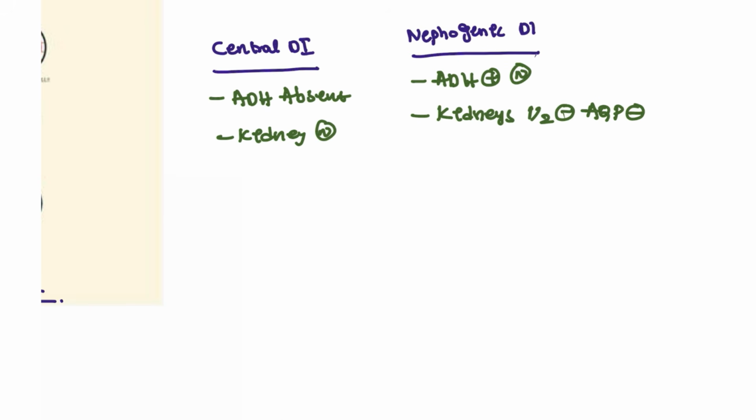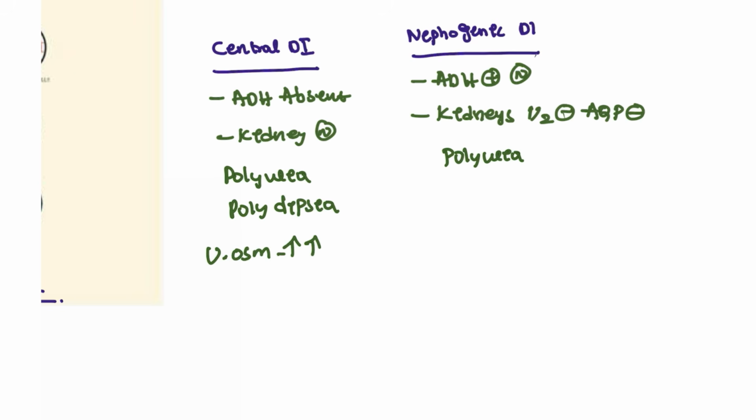What happens here? The patient will have polyuria and polydipsia. More and more fluid is lost from the body, and urine osmolarity is increased. Similarly in nephrogenic, the patient can have polyuria and polydipsia, and urine osmolarity is again increased in these patients.